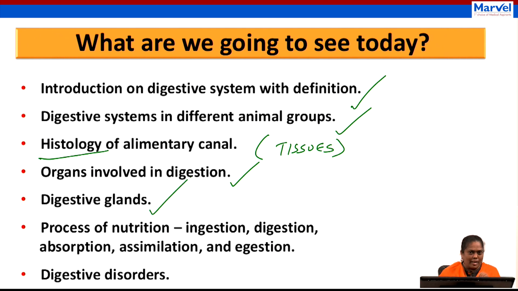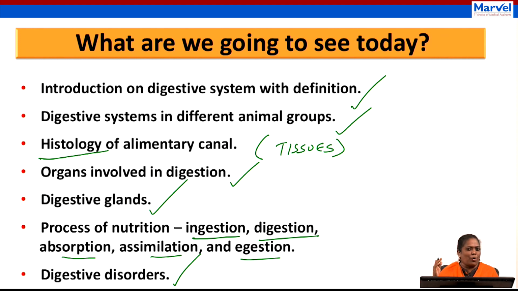And the next topic, which is a little bit tougher, is the process of nutrition. So here we are going to discuss ingestion, digestion, absorption, assimilation, and finally egestion, and lastly we are going to discuss the digestive disorders.